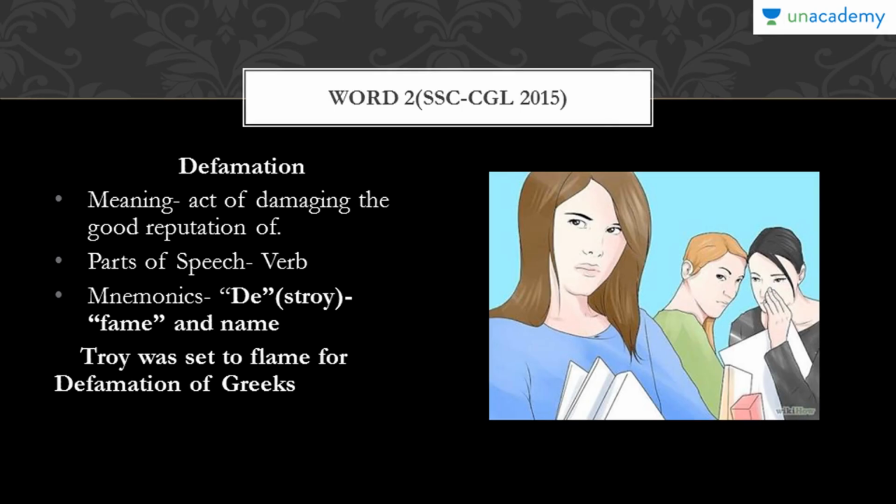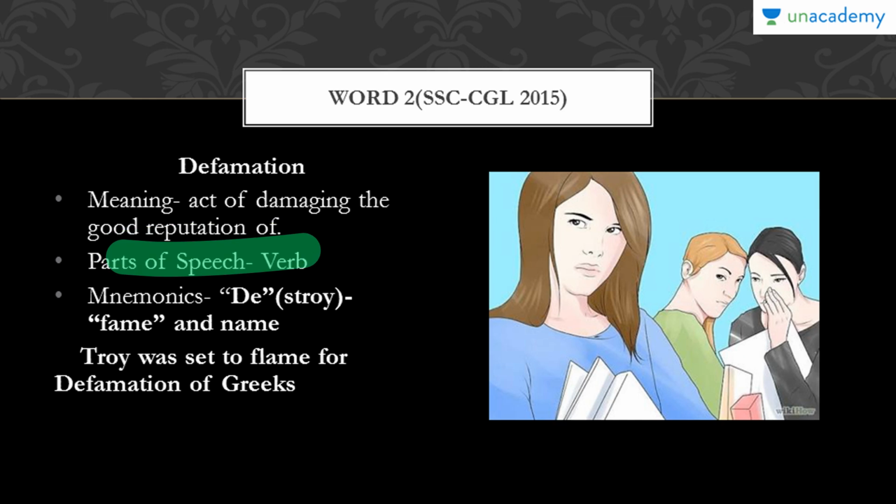Moving on, our next word, a word that appeared in the same examination, SSC CGL 2015. This word is defamation. The meaning of the word defamation is act of damaging the good reputation of somebody. Obviously, we don't damage reputation of things. Actually, I want to correct myself. We do damage reputation of things also. So this is act of damaging reputation of somebody or something.